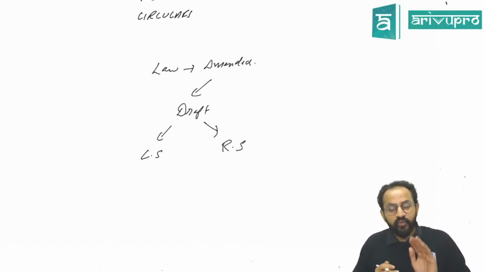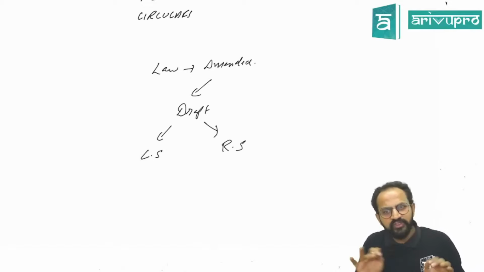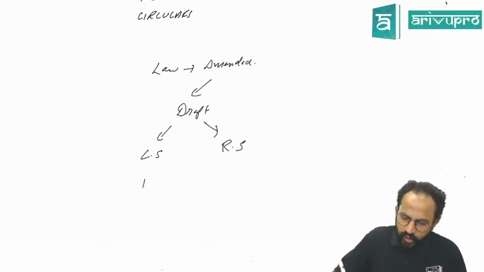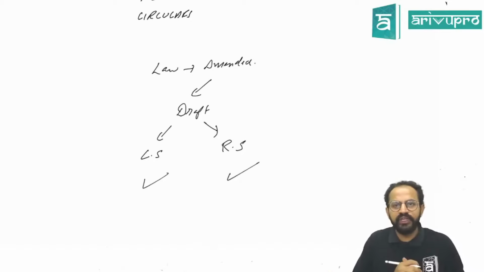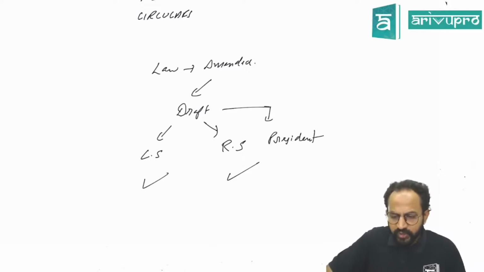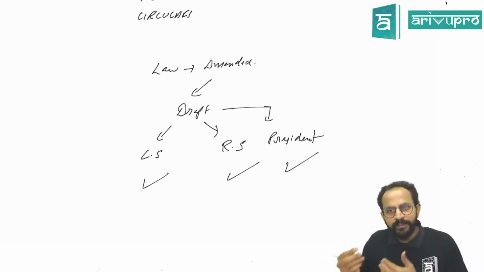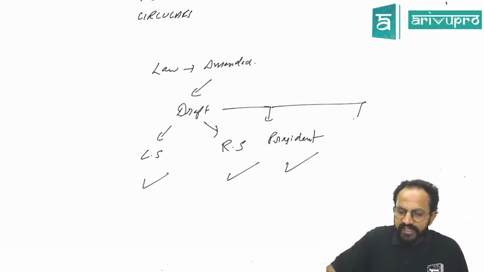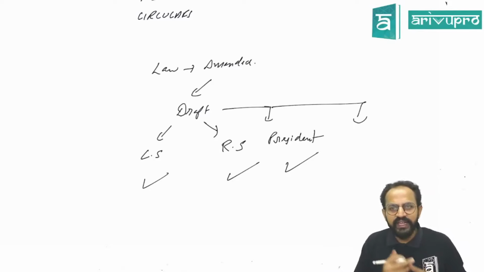First, the bill has to go through these two houses. Once Lok Sabha approves it, Rajya Sabha approves it, next it goes to the President. The President has to sign this bill. Once the President signs it, the government will officially tell you, hey guys, the bill is out here.